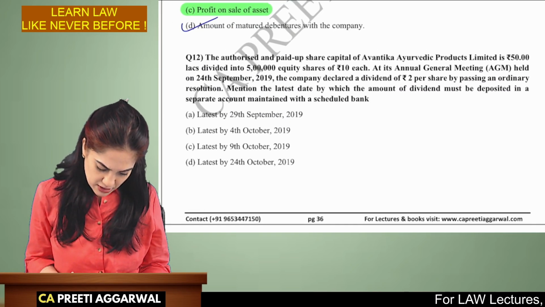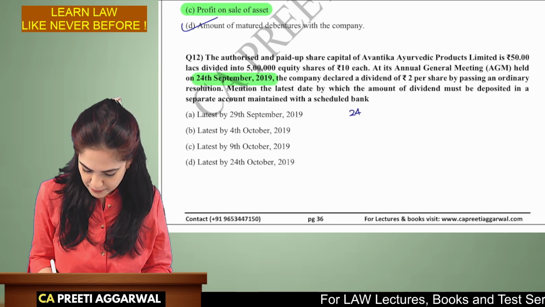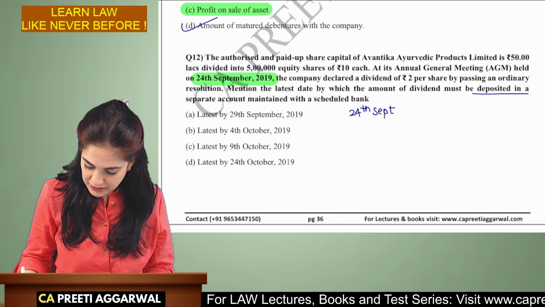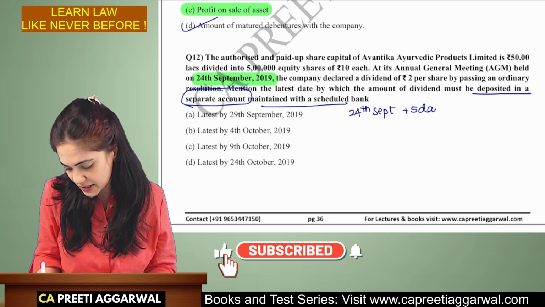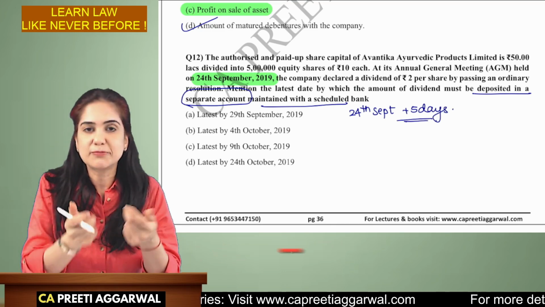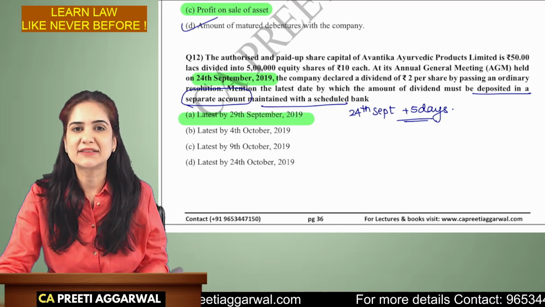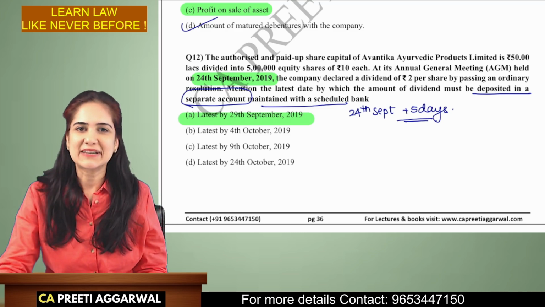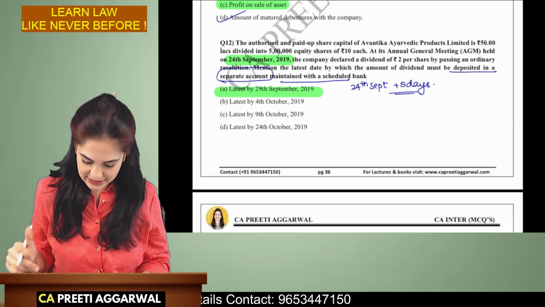The authorized and paid up capital of the company is given. They held the annual general meeting and declared dividend on 24th of September. Within how many days must it be deposited in the separate account maintained with a scheduled bank? It must be deposited within 5 days. So 30 days is for payment. This is depositing in a separate bank account. So my correct answer is latest by 29th of September. Although this was an easy one, sometimes we think of 30 days. That is why I selected this.